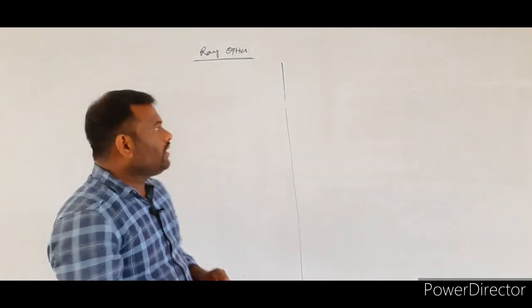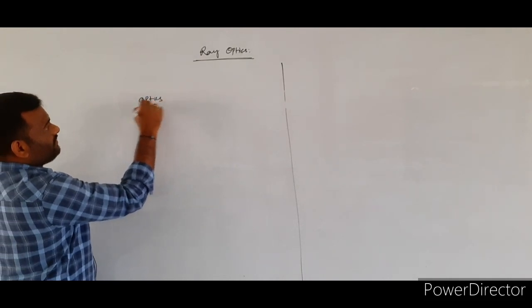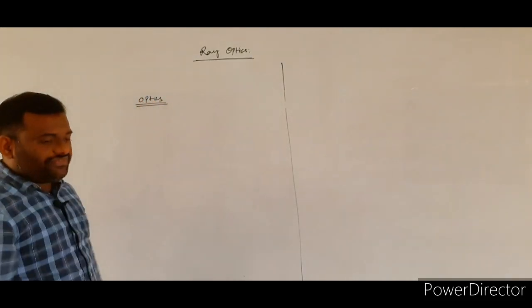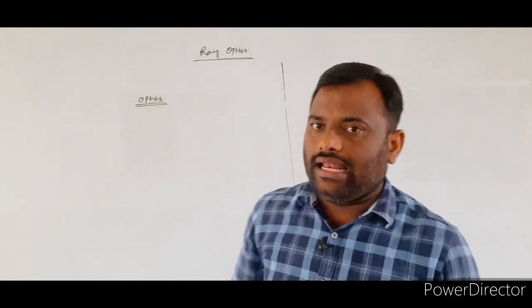Now, see here, we already told what optics is. Optics is a branch of physics which explains the different phenomena exhibited by light.